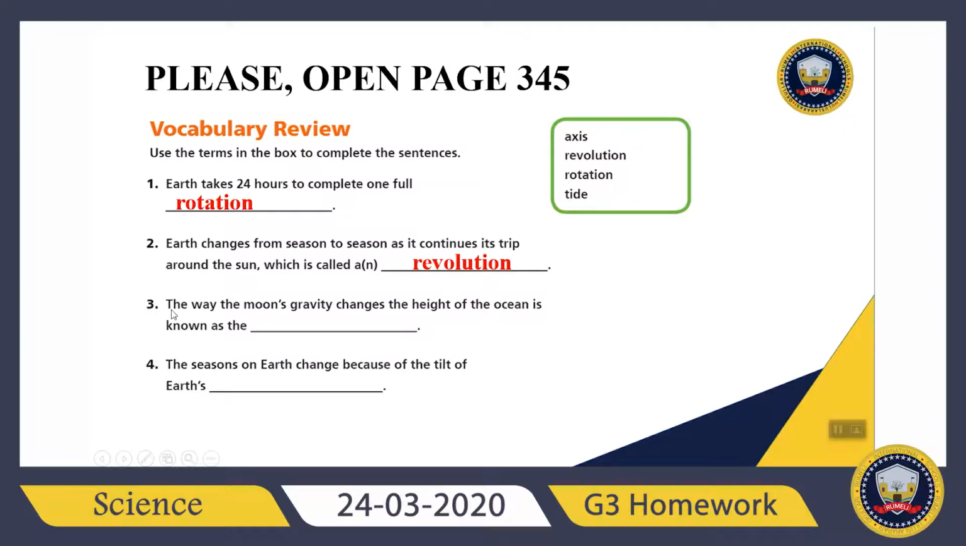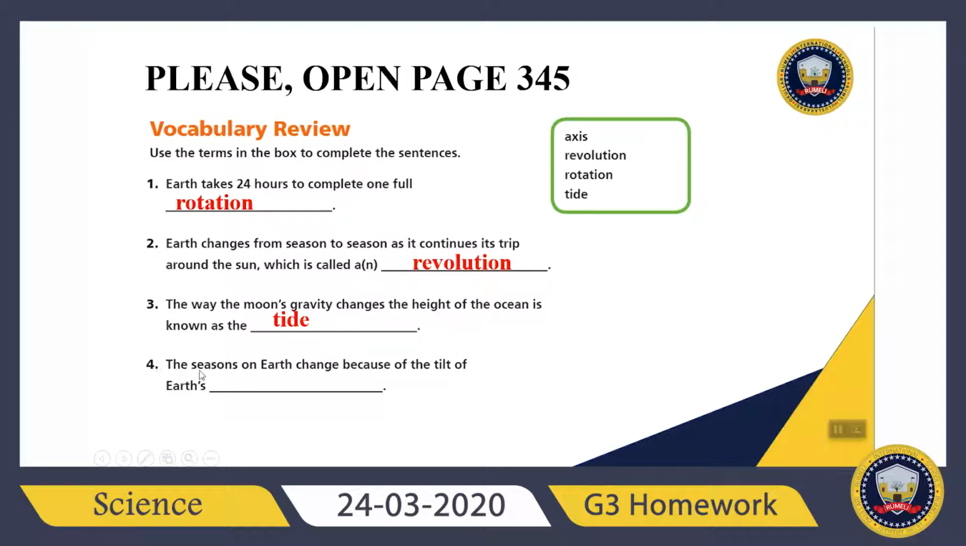So what about the third sentence? It says, the way the moon's gravity changes the height of the ocean is known as the something. What is it? I know tides are influenced by the moon's gravity. So what do I say? Tide. So I need to write here tide. Tide is the most appropriate one for this blank. So let's check the fourth sentence.